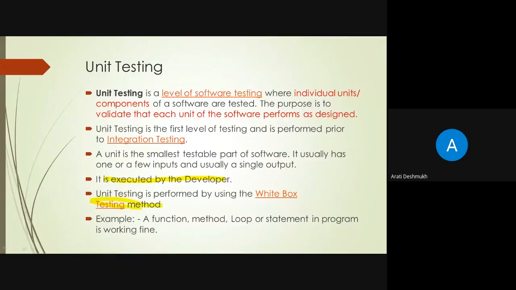This is very important. Here the individual units or components of the software are tested. Examples: a function, method, loop, or small component of your program are also tested in unit testing.